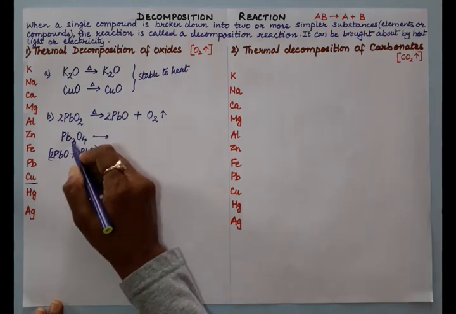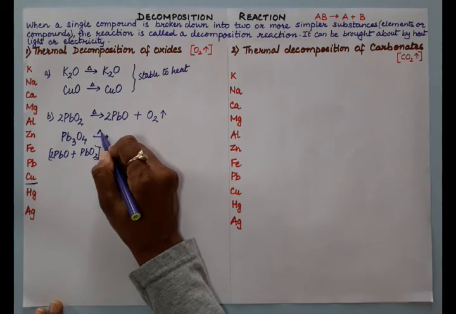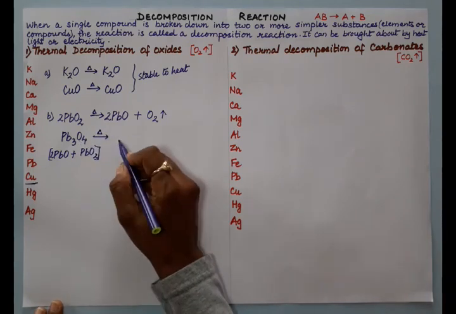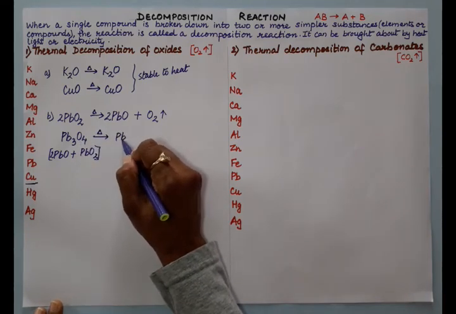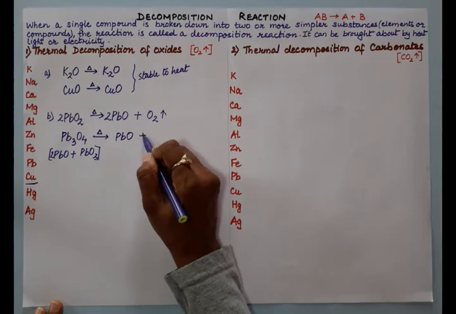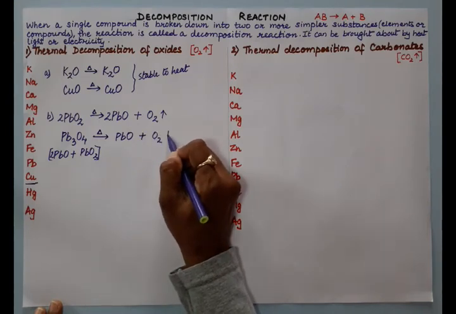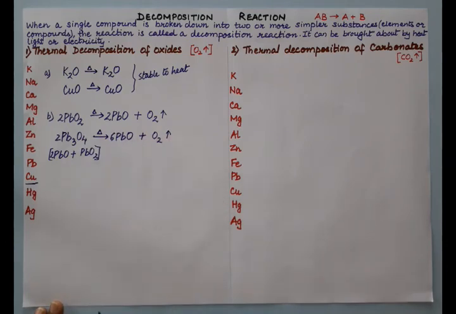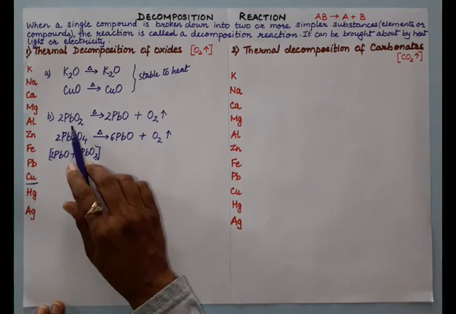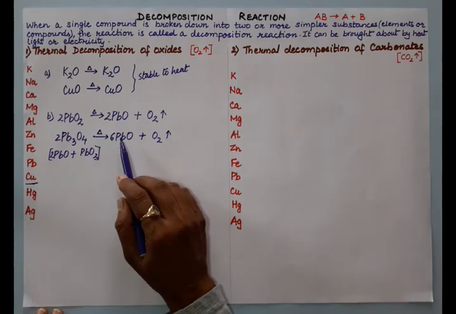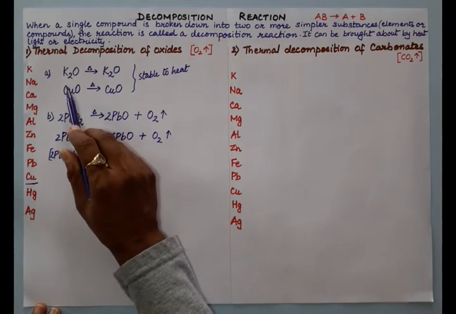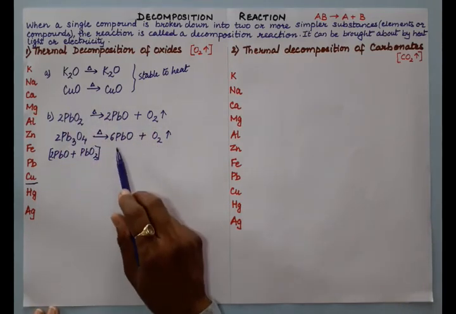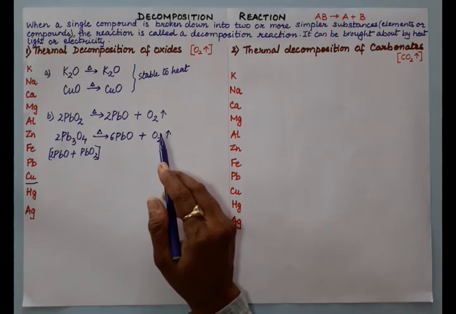So this red lead, or tri-lead tetraoxide, on decomposition gives you plumbous oxide and oxygen. Now on balancing we get this. So what is the rule? Higher oxide decomposes to lower oxides and lower oxide further does not decompose, rule number 1. Along with lower oxide we are getting oxygen.